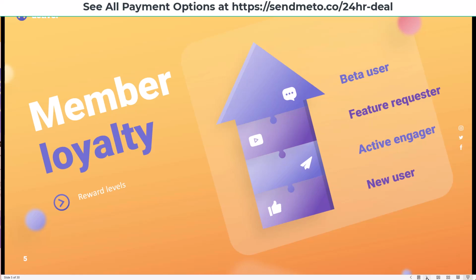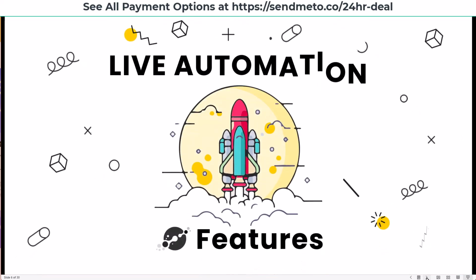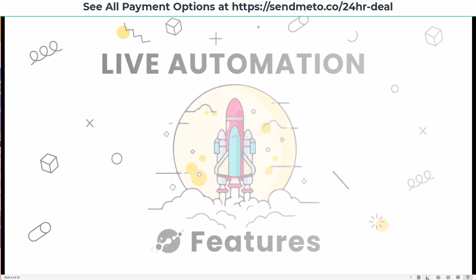Now, another thing is that there's member loyalty. When you first sign up, you're a new user, but as you actively engage and do feature requests, you can become a beta user, and I can actually create those features for you. Speaking of features, let's go check them out.